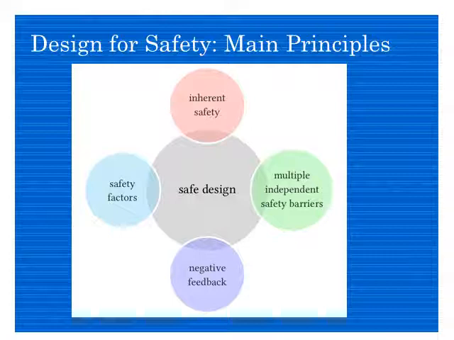Multiple independent safety barriers. As I said, there are safety barriers. There is a pressure reducer, and different things which are used. With those barriers, you are increasing the safety of the end user. You are making sure that if something goes wrong, your design is safe. And negative feedback: users say, okay, this thing is not good, so we need to improve there. Depending on the negative feedback from the users, you will try to improve, so that the design is better and more safe. So we need to think about these principles while doing the design for safety.